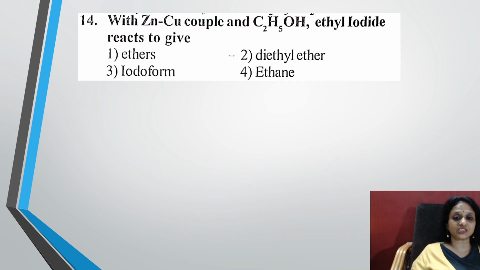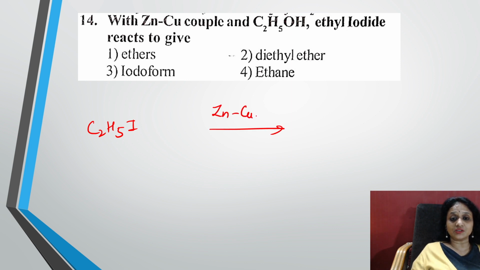Now question number 14. With zinc couple and ethanol, ethyl iodide reacts to give. All right. Remember, students, whenever somebody says zinc couple, it means zinc-copper couple. Zinc is a reducing agent, a metal is a reducing agent.